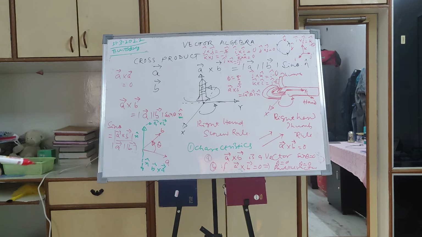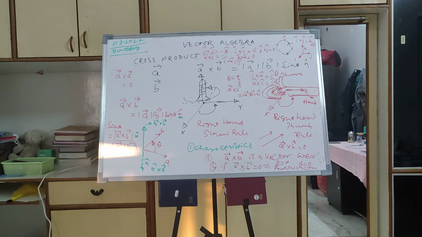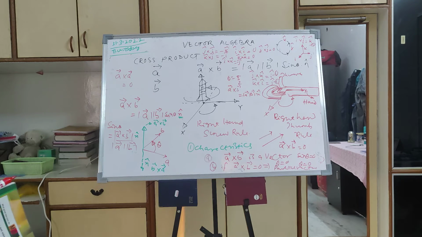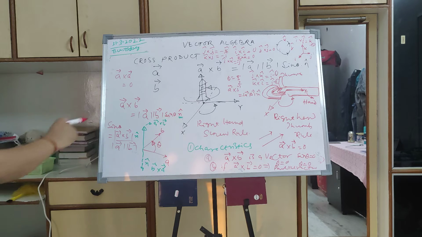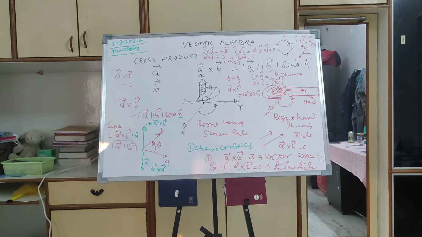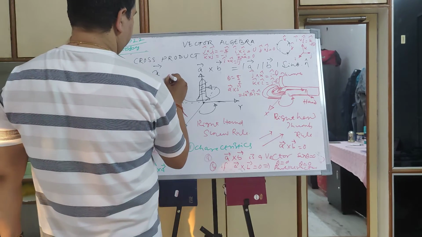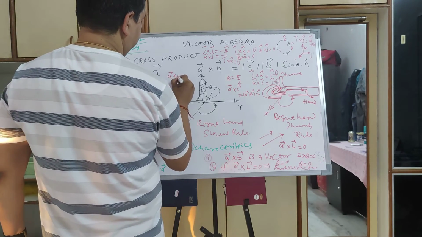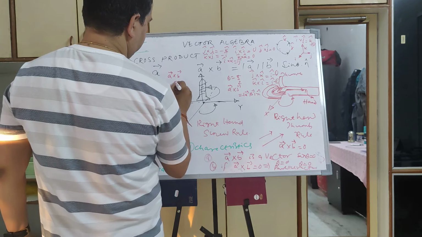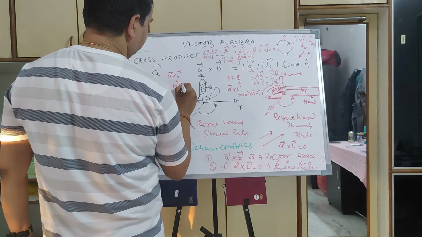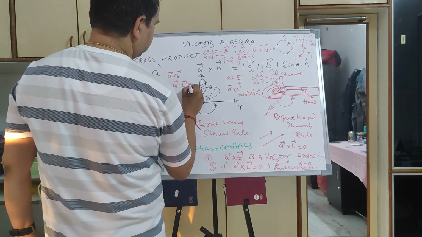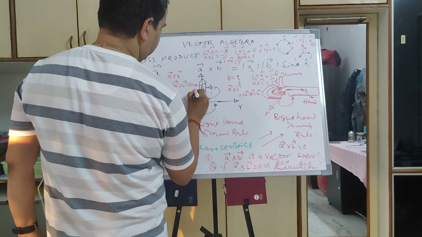Why? In the dot product we found the angle through that formula, and that is not a magnitude, because the dot product itself is a scalar. Here it is a vector, but we are taking the magnitude. You have to take the magnitude because, see, you are writing A cross B is equal to magnitude of A, magnitude of B, sin theta, then the n vector.